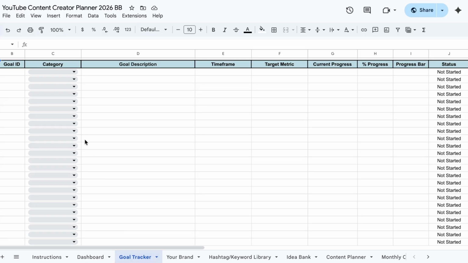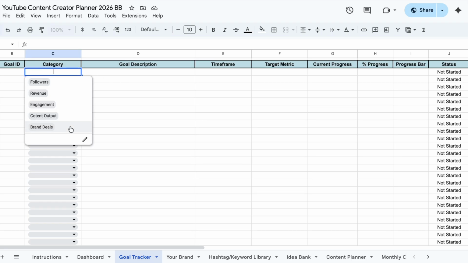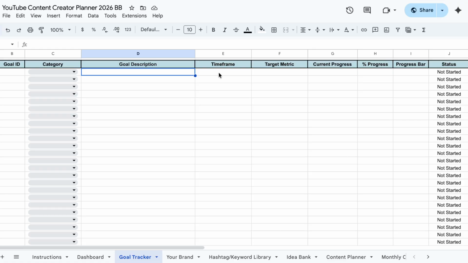Next up is the goal tracker. The goal ID will fill in automatically for you as you start to fill in content. Just choose a category of goal, the description, the time frame. This can be written however you like, but then your target metric does need to be numerical. So for example, if your time frame is that you want to reach 1,000 followers within 6 months, I need you to convert that into a numerical sort of metric.